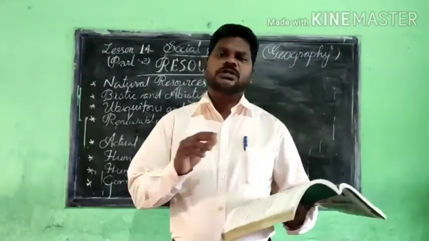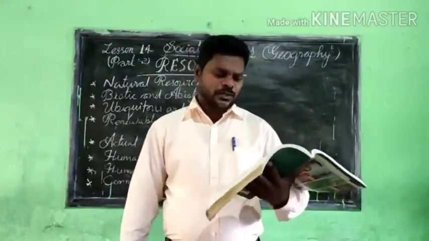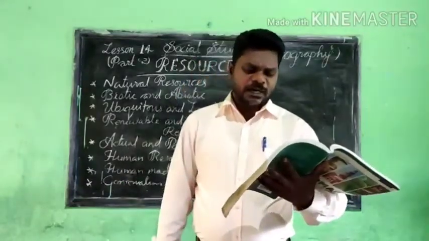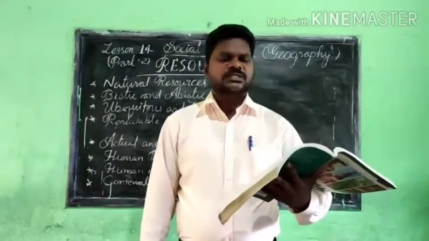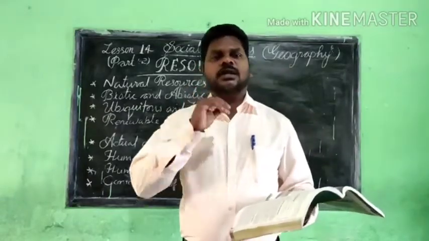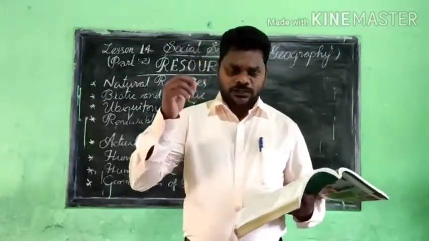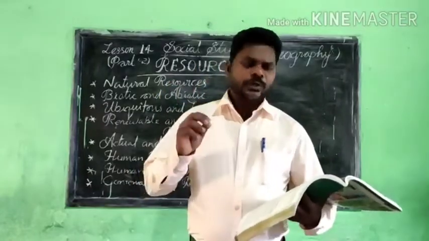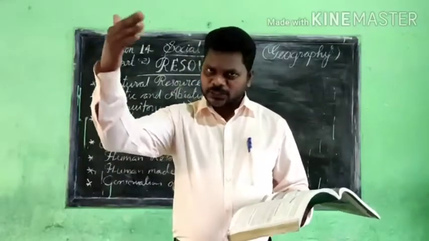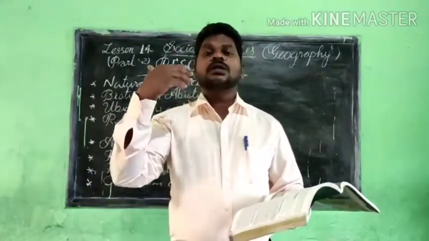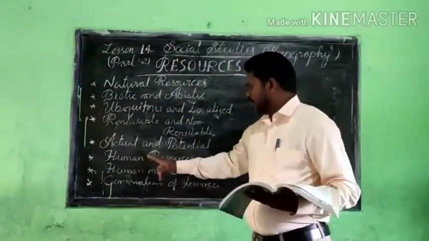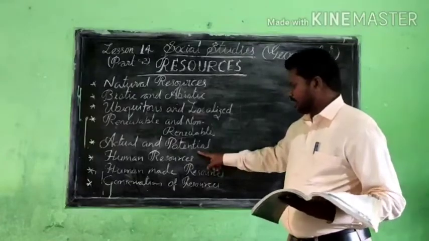Now we have to go to the potential resources. Potential resources, as mentioned here, are those resources which are known to us, but we do not have sufficient knowledge or the technology to exploit them. You know the actual resources, we understood that, because we know the location and the quantity of the resources and we have the technology to exploit them. Such resources are called actual resources. Listen to me carefully. Now we are going to talk about the potential resources.